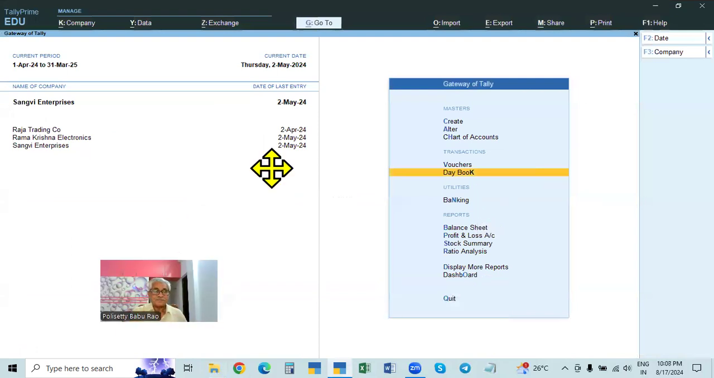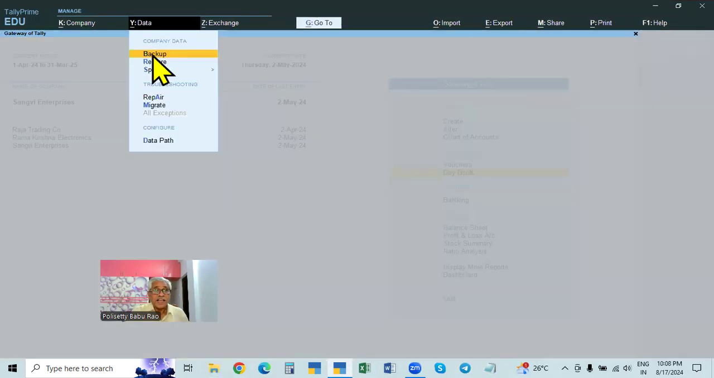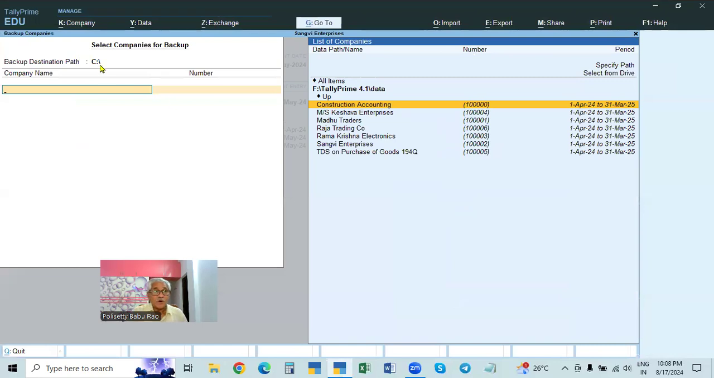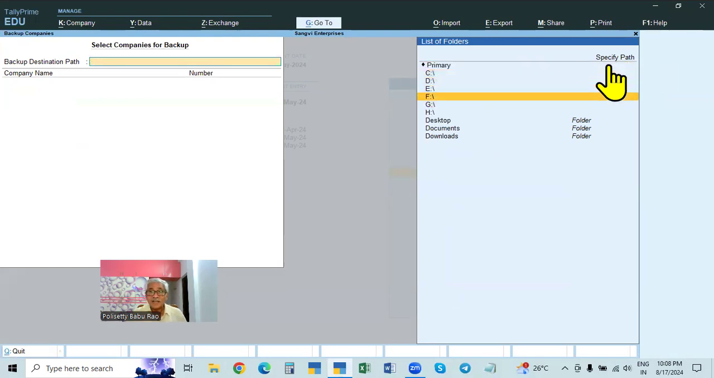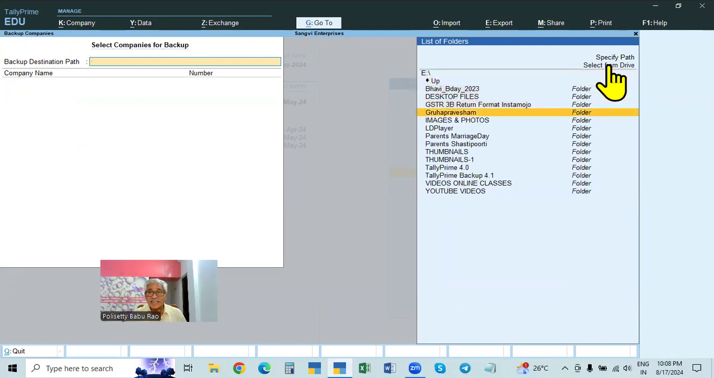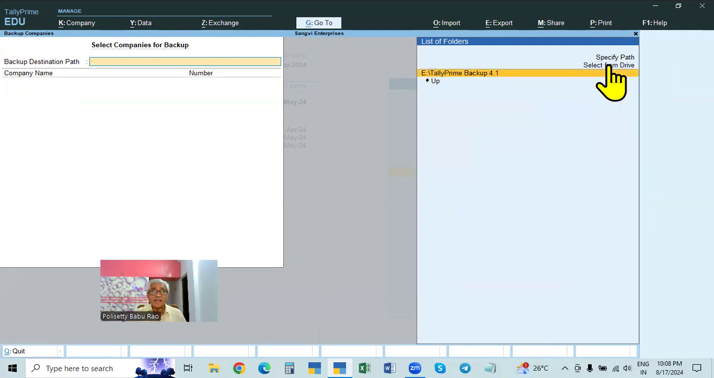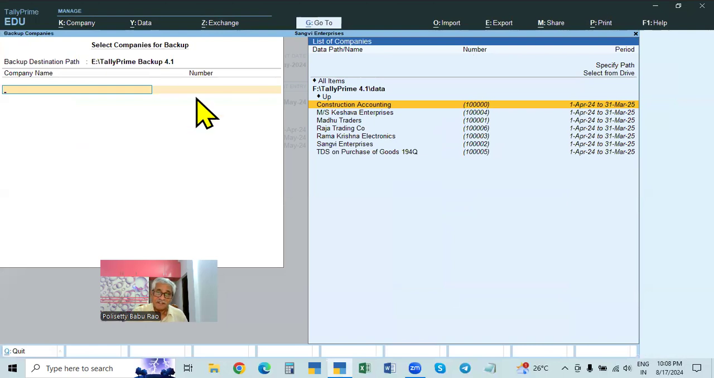And sometimes, every time you go for backup, go to the backup destination bar. You have to select every time. You have to select here, go to select from drive, go to the new drive and select this Tally backup. You have to select it every time.